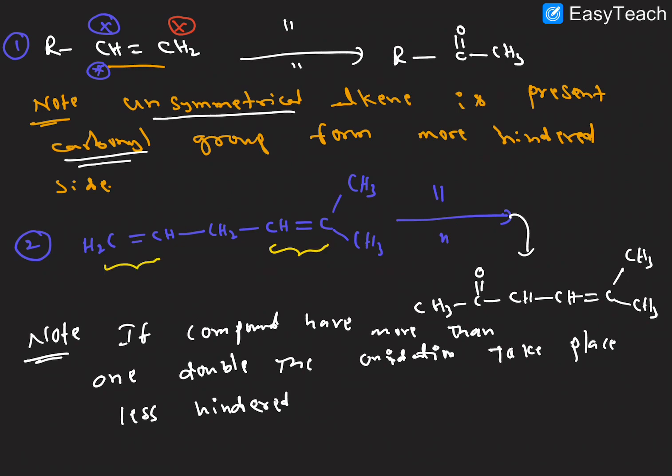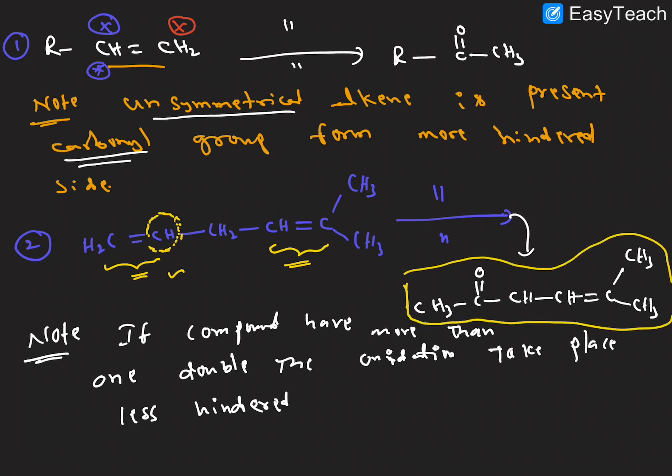So here we have a less hindered side and a more hindered side, this is the less hindered side, and in that also there is a more hindered side. In this, if you have to select which alkene will undergo carbonylation, between the more hindered side and the less hindered side, the preference is the less hindered side. In that also, we have the more hindered side, which we have to prefer. So we will get only this product. I hope it is very clear.